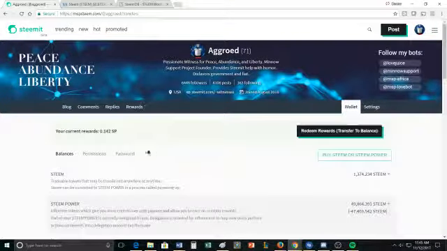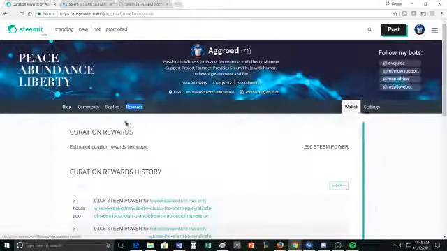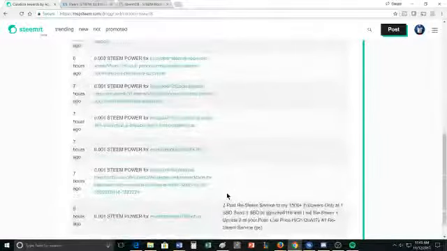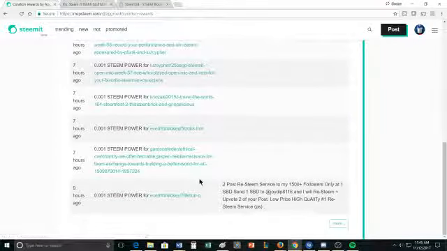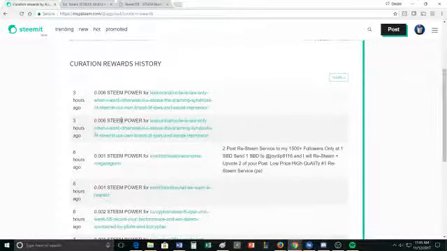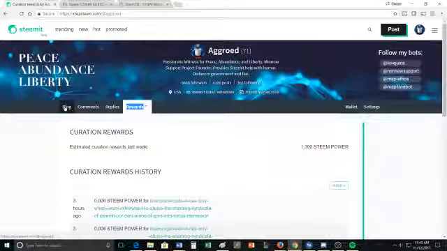You can check your balances. And I mentioned that there's curation rewards. My curation rewards are pretty small at any given time, mostly because I keep all my Steam power delegated out to other people. But some of these things will occasionally be okay. I'll make, maybe as much as a dime or 50 cents on a good post just for having upvoted it. So for literally sitting here and reading what my friends are writing, and then giving it an upvote or possibly a resteem, I can get 50 cents for having done that.